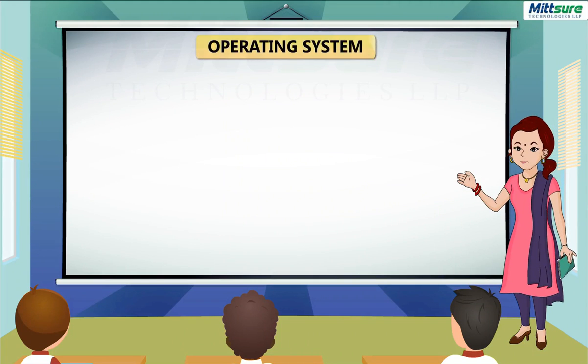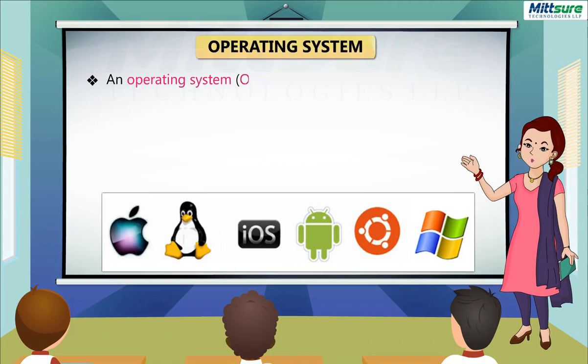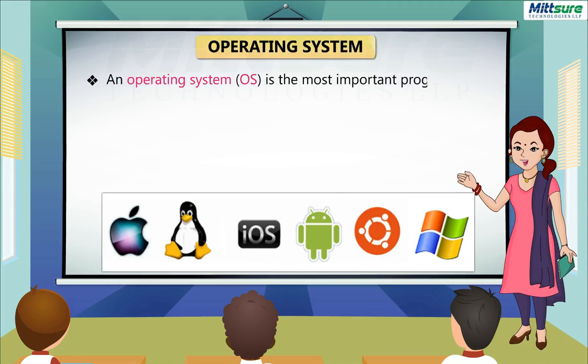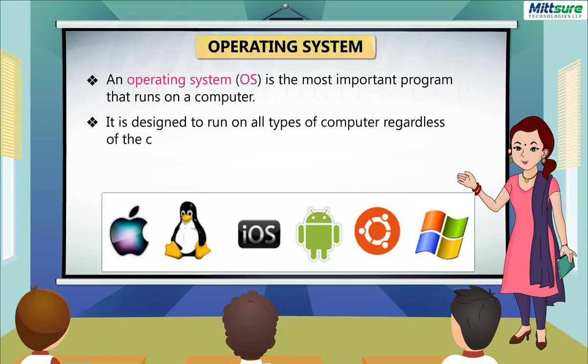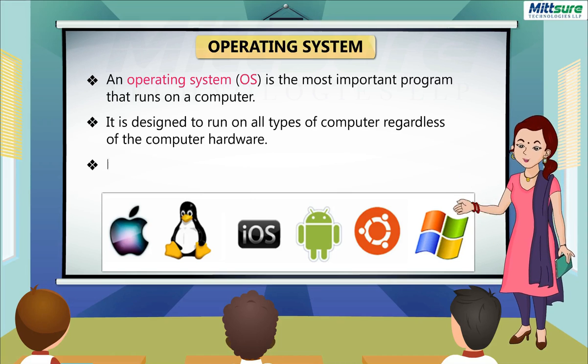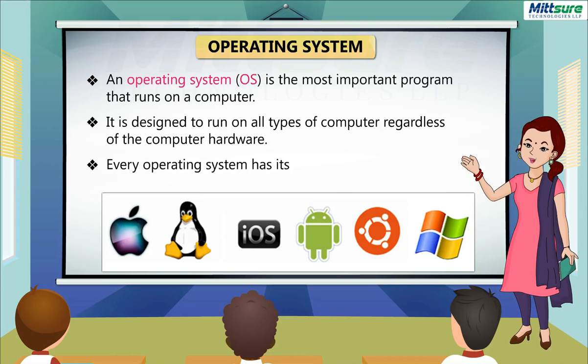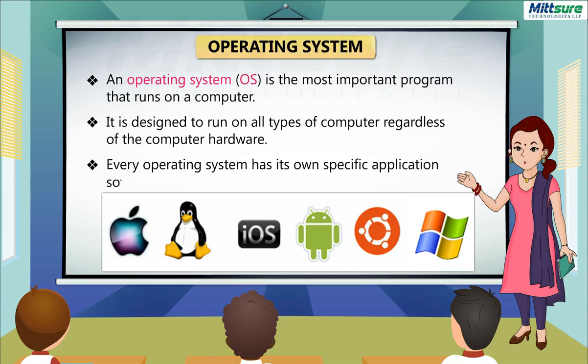Operating System. An operating system, OS, is the most important program that runs on a computer. It is designed to run on all types of computers, regardless of the computer hardware. Every operating system has its own specific application software.